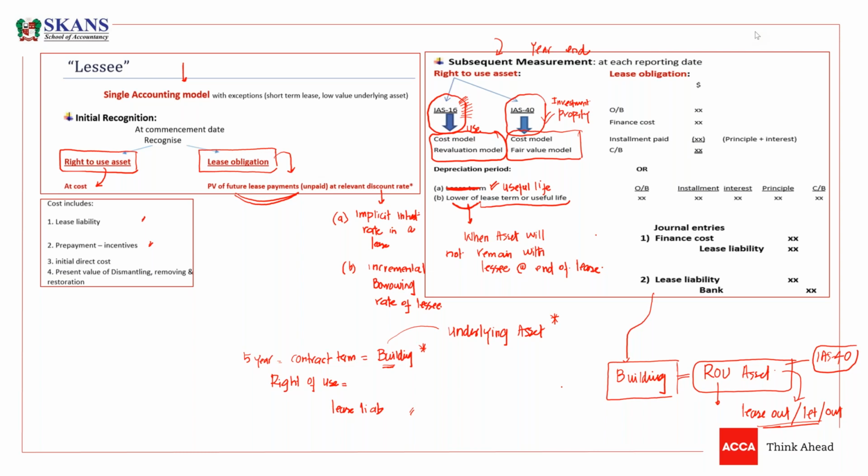So now we need to subsequently measure the lease liability as well. What is the subsequent measurement of lease liability? Your opening balance will be here. Lease liability is opening balance. It will increase by finance cost. So over the years, you have to pay interest on this lease. So what will happen? Your lease liability will increase by interest every year.